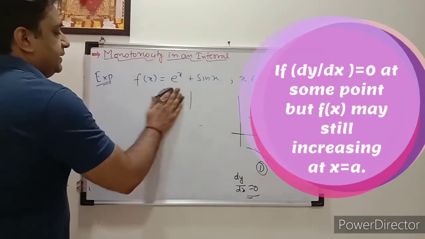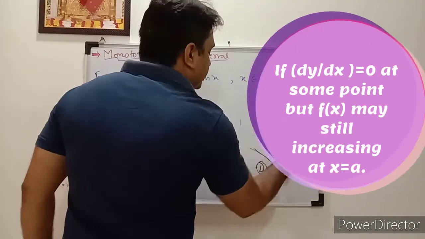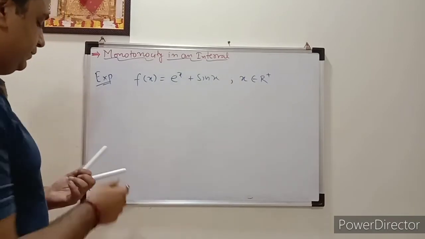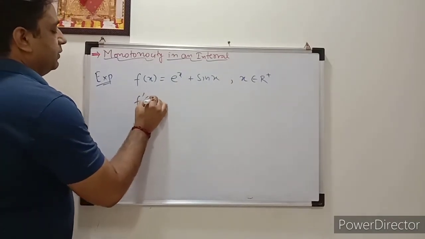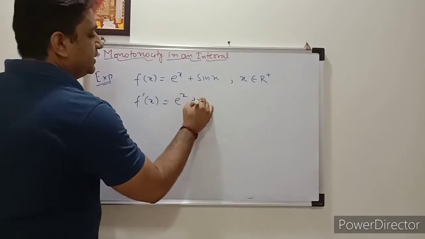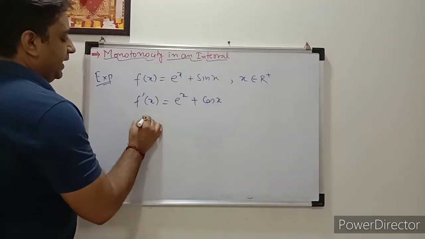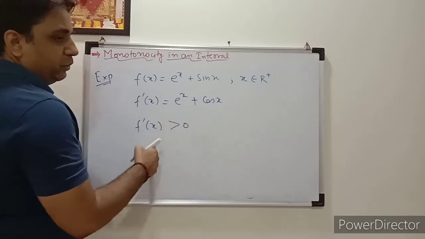Your first step will be to find the derivative of that. So it is e to the power x plus cos x. I hope everyone knows that e to the power x will be increasing for all points. It is increasing every time. But what about cos x? The value of cos x lies in the range for x belongs to R. Here f dash x should always be greater than 0. How is it greater than 0?